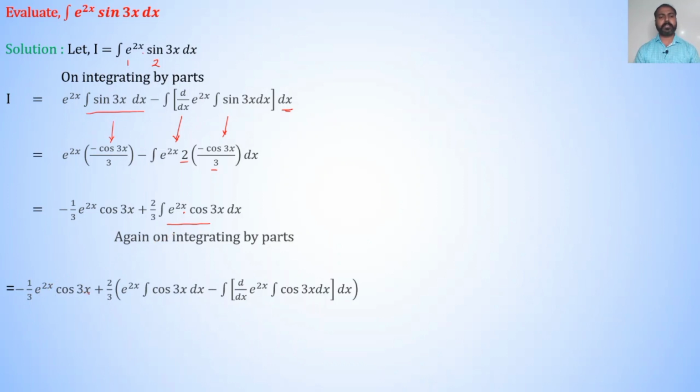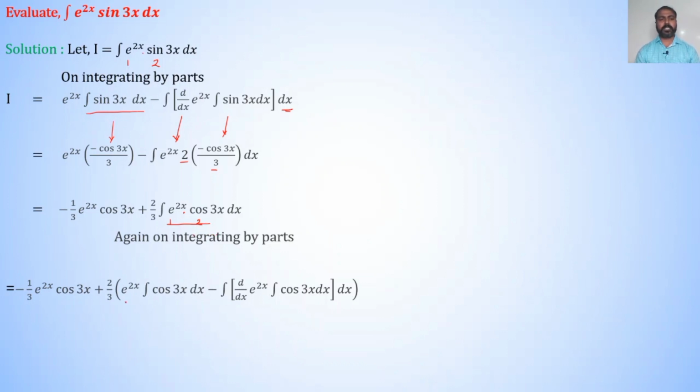into cos 3x plus 2 by 3 into, e raised to 2x is our first function and cos 3x is our second function. We know that integration by parts says: first as it is, integration of second, minus the integration of the derivative of first into the integration of second.